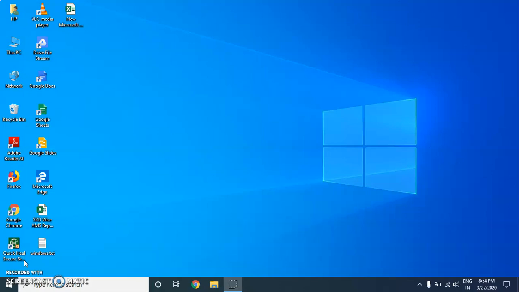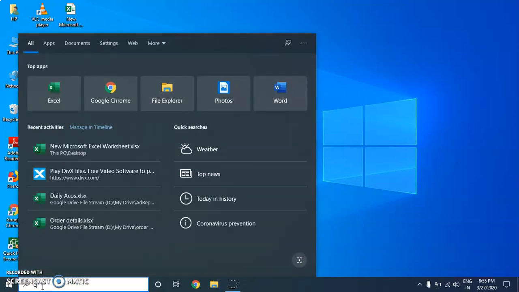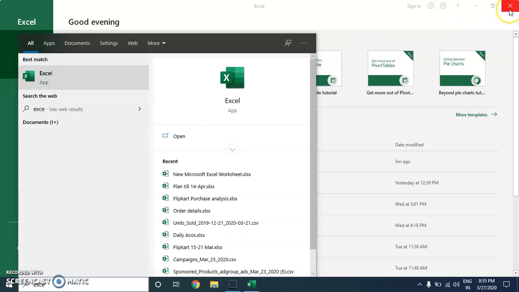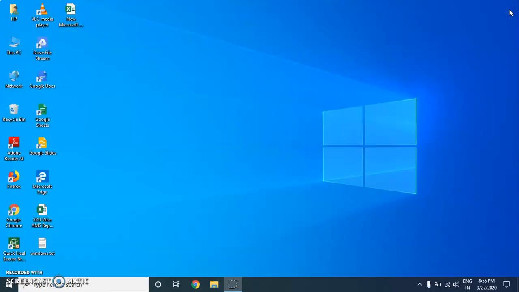So let's start. Today I will tell you the ways to open Excel file. So there's many ways. First is press window button, or you can click here or you can click here. Okay, and type Excel and click on Excel icon. Okay, Excel file. Okay, now the second way.